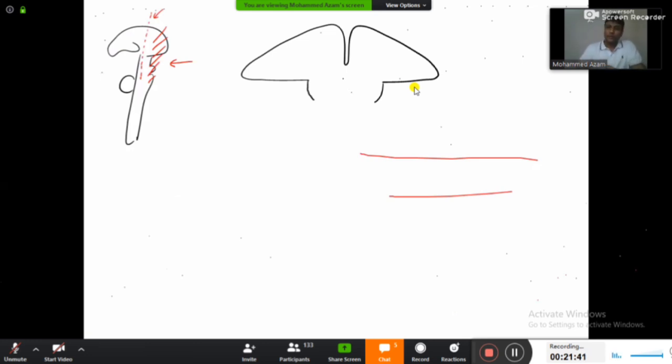Now try to recall from the previous diagram. This together, that is your cerebral hemisphere and diencephalon, these two together are going to form your forebrain. What will they form? Forebrain. Right? Now after this forebrain, the next part will be the midbrain. So imagine this one to be your midbrain. Fine. Now after this midbrain, the next part will be your pons here, guys. And after that pons, this part will be the medulla oblongata. And this medulla oblongata will actually continue down to the spinal cord. So this will be the cerebral hemisphere, this will be the diencephalon, and then this will be the midbrain.